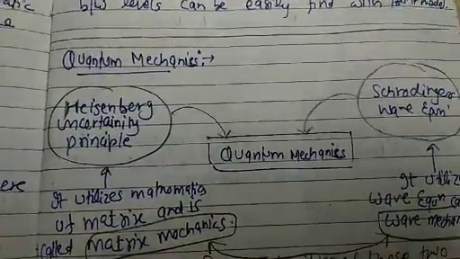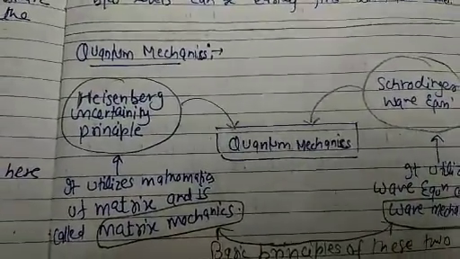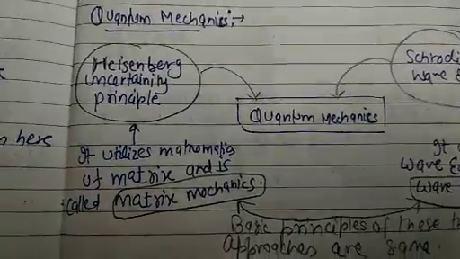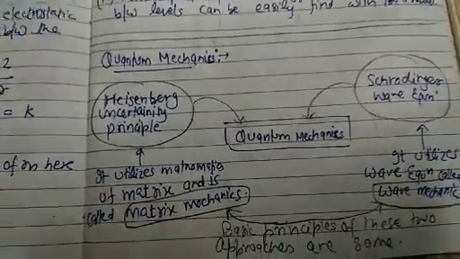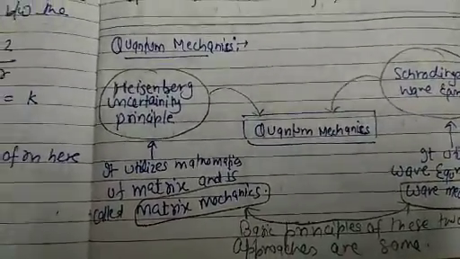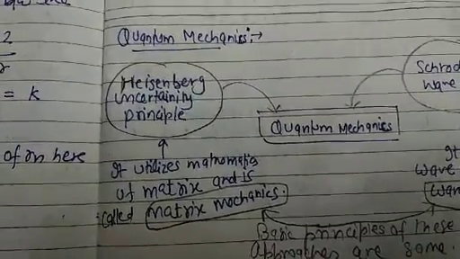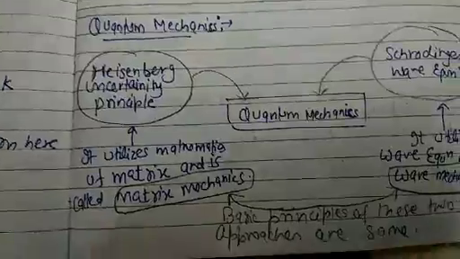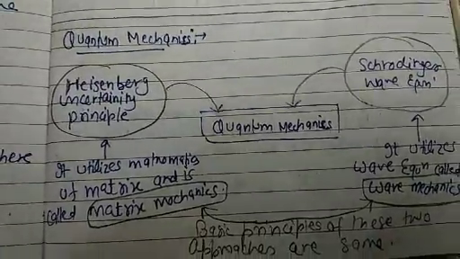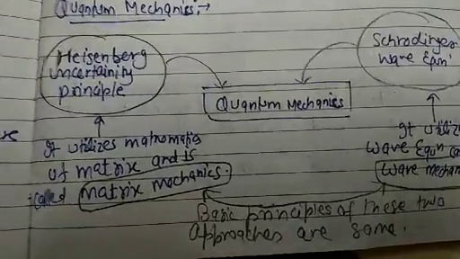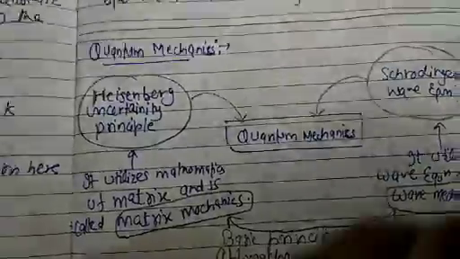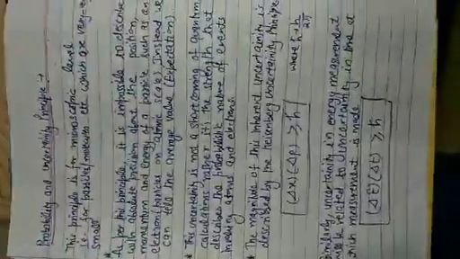So this quantum mechanics is basically dependent on the Heisenberg uncertainty principle and the Schrodinger wave equation. The Heisenberg uncertainty principle utilizes the mathematics of the matrix and is called matrix mechanics, and the Schrodinger wave equation utilizes the wave equation and is therefore called wave mechanics. However, the basic principle of both approaches is the same. So we'll start with the Heisenberg uncertainty principle.